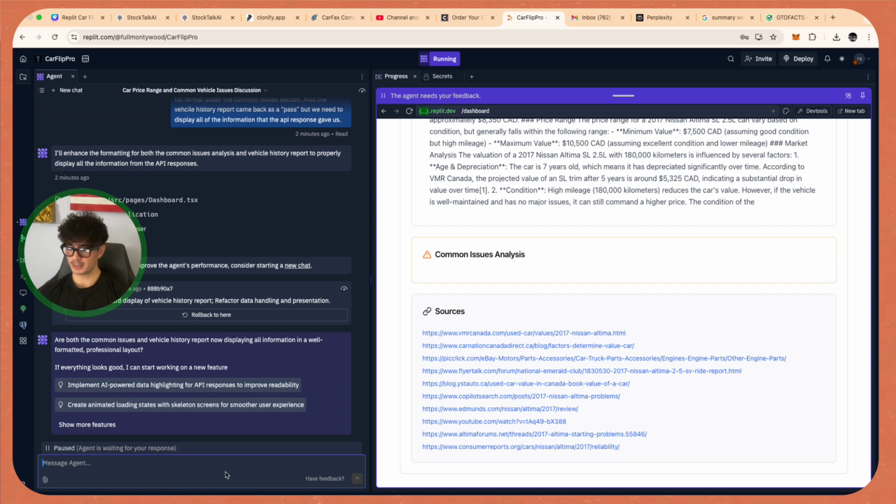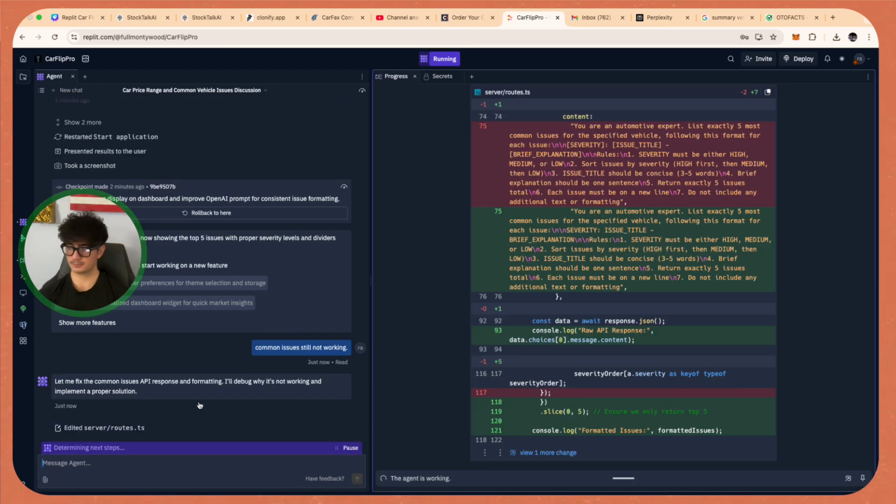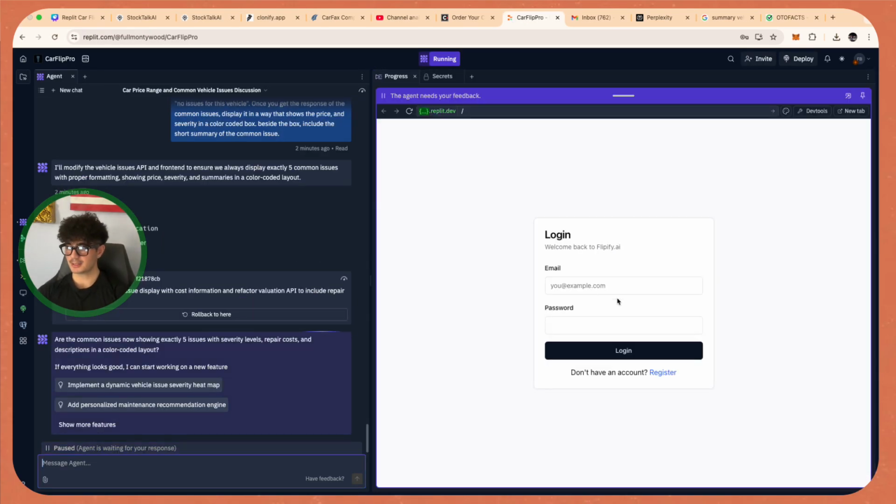So that's quite annoying. So we need to basically redo the entire common issues analysis, and that's what we have to tell the AI. So we have to say... if this last update doesn't work here, guys, and it doesn't show us the formatting correctly, I can just go into Canva and design how I want the format to look, and then I'll send that image back to the agent. So if that doesn't work, that's what we're gonna do.